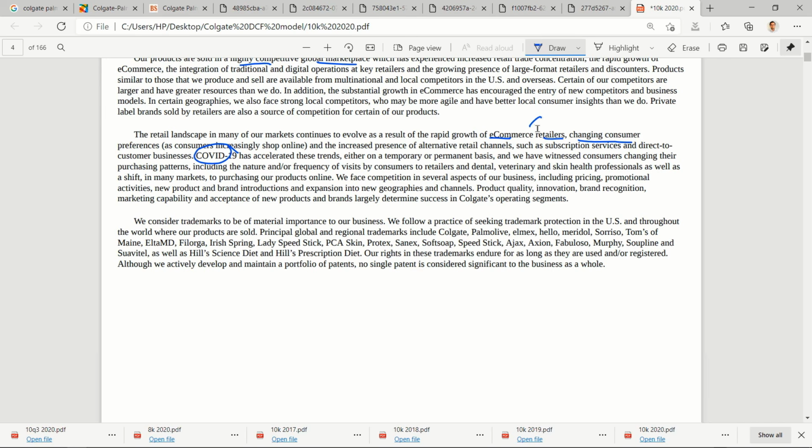So e-commerce, basically internet shopping, has increased because of COVID, either on a temporary or permanent basis. They are not very sure whether the spike is temporary or permanent. We have witnessed customers changing their purchasing pattern, including nature and frequency of visits to retail stores, dental, veterinary, and skin health professionals.